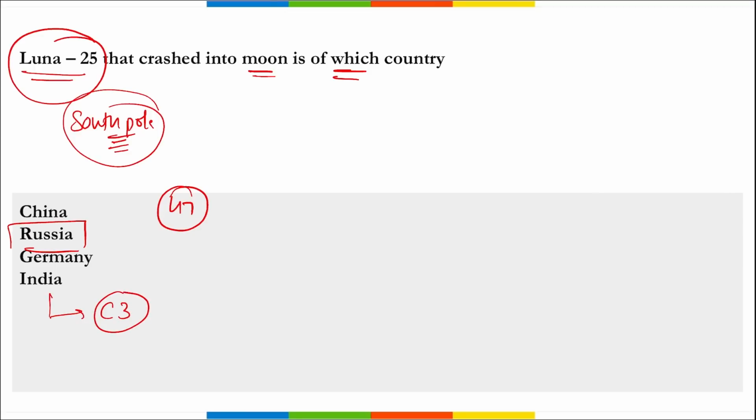Similarly, Chandrayaan 3 is also aiming to land on the South Pole, and soon we will see the good news, and the whole world is waiting for India to land on the South Pole, because if they do so, India will become the first country in the world to land on the South Pole of the moon.